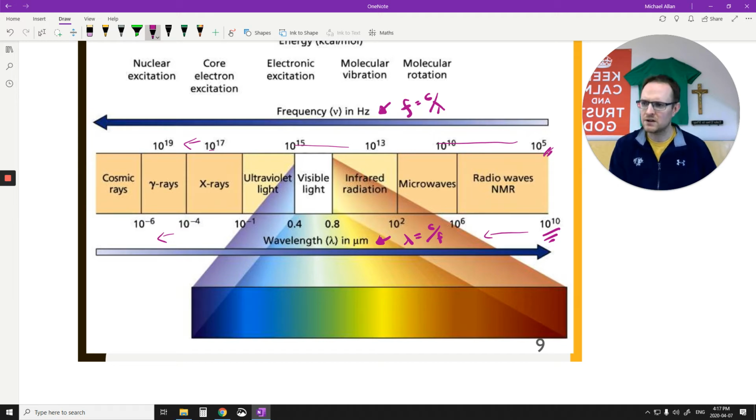Now, what you also have to know about wavelengths is the ordering. So radio waves to microwaves to infrared to visible, ultraviolet, X-rays, and gamma rays and cosmic rays, we usually just group them together.